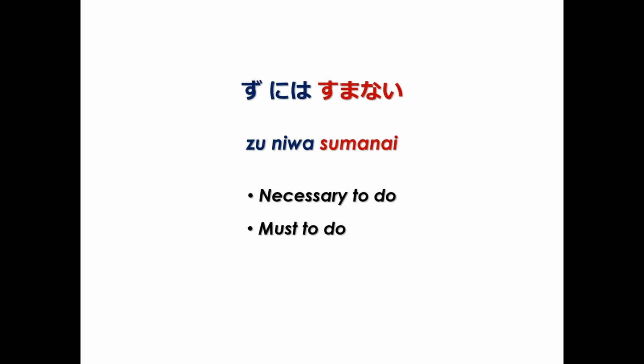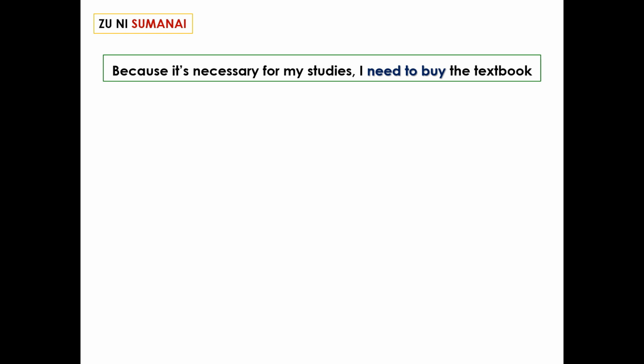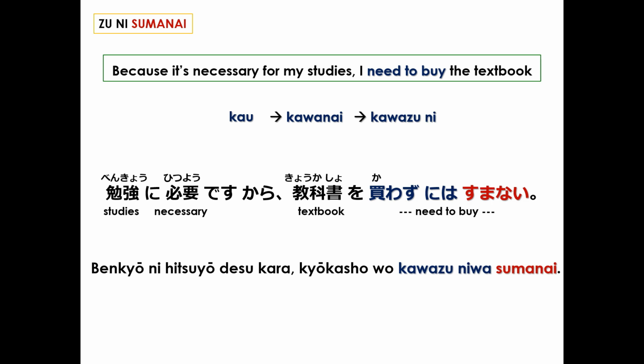Now let's look at examples for ZU NIWA SUMANAI, which means necessary to do or must do. Because it's necessary for my studies, I need to buy the textbook. Need to buy. We use the same verb, kau, to buy, and that turns to kawanai and kawazu ni. Translation, 勉強に必要ですから教科書を買わずには済まない。Because it's necessary for my studies, I need to buy the textbook.